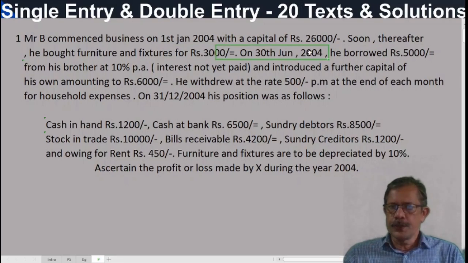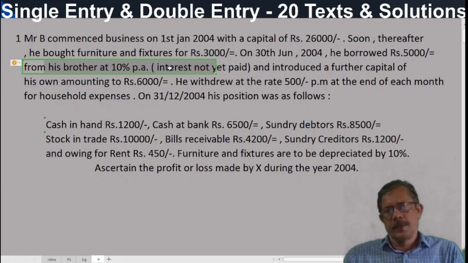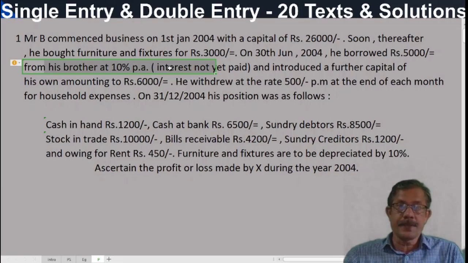On 30th June 2004, he borrowed 5,000 rupees from his brother at 10% per annum. It is a business transaction, because he borrowed 5,000 rupees from his brother at 10% interest per annum.